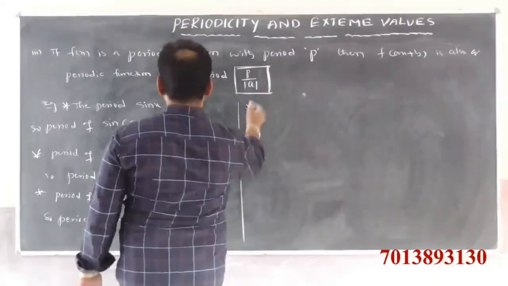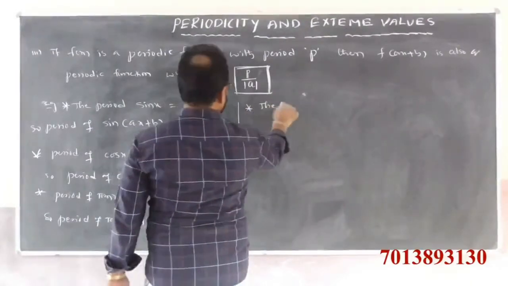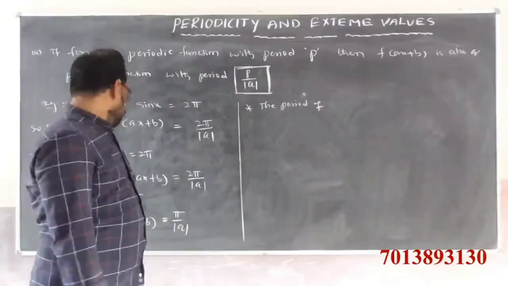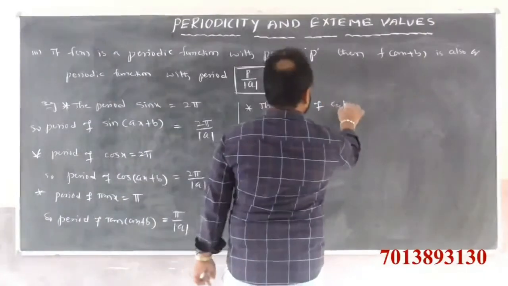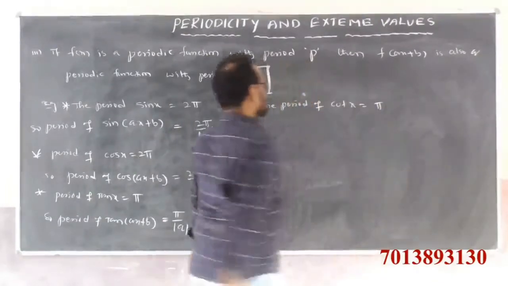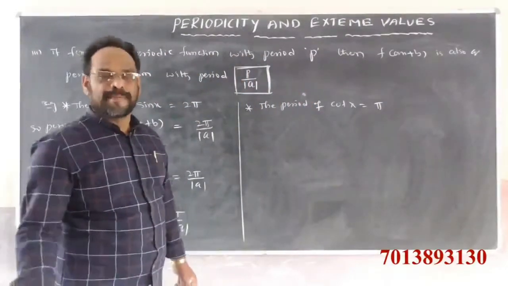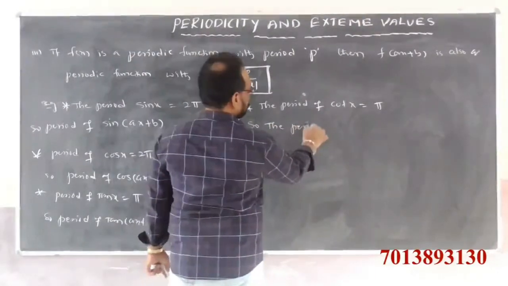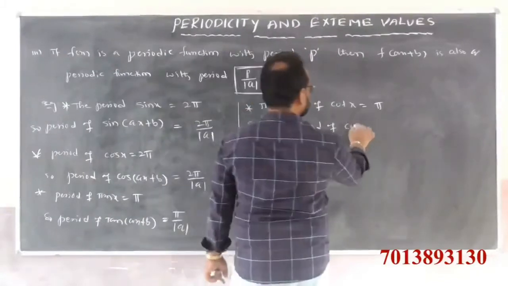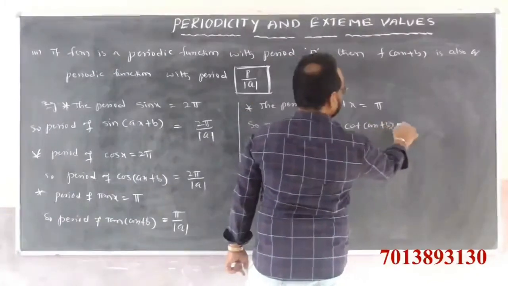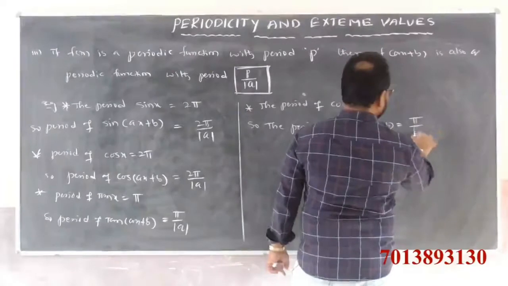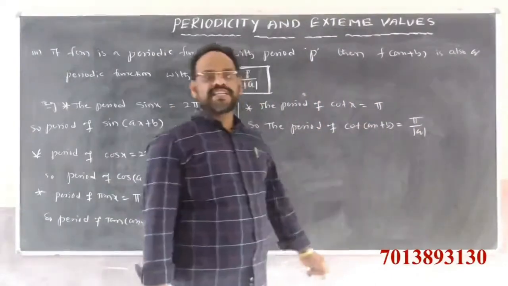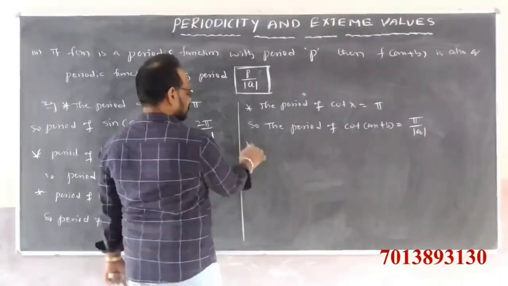Next point. The period of cot x is also pi. So the period of cot ax plus b is clearly pi by mod a.